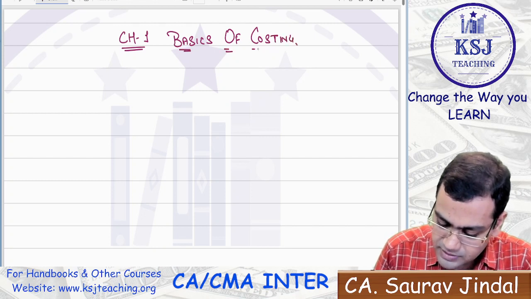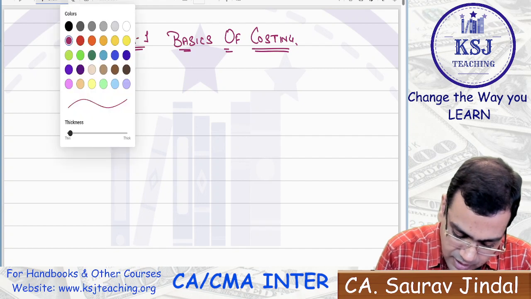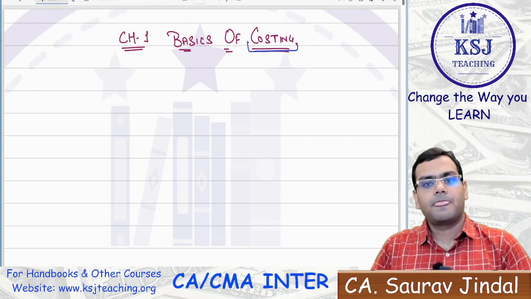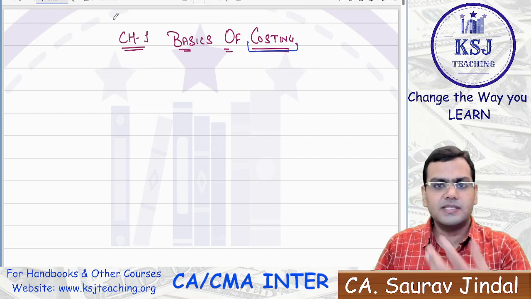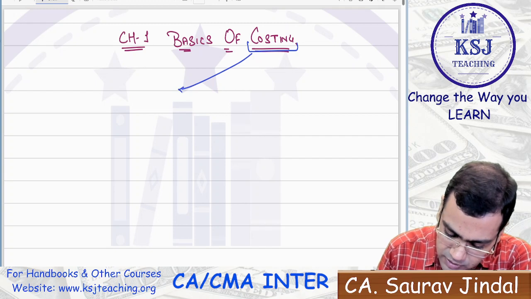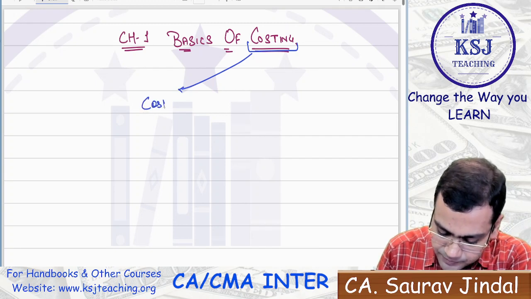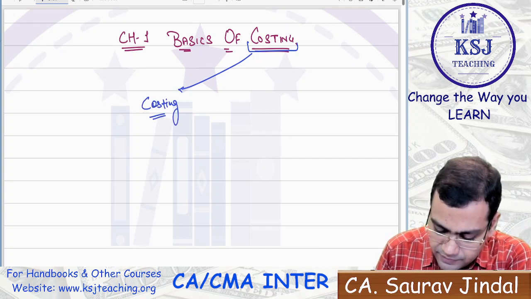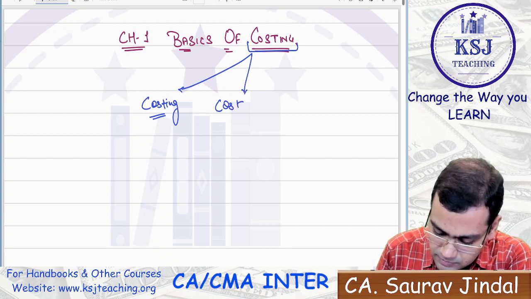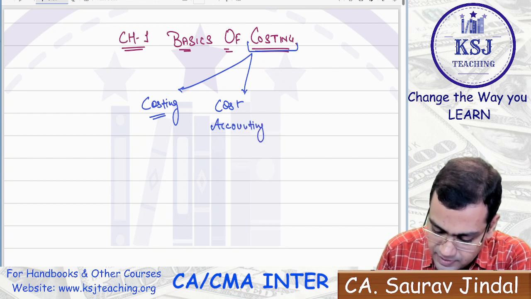Now, sir, when we are talking about this particular term costing, we call this subject in various forms. We call it cost also. We call it costing also. We call it cost accounting also. And we may call it cost accountancy also.